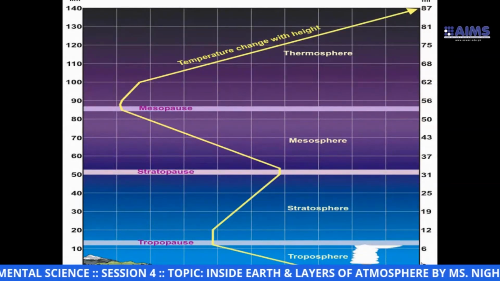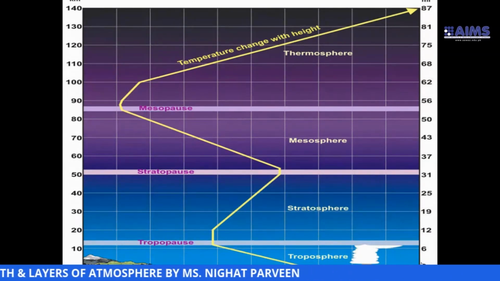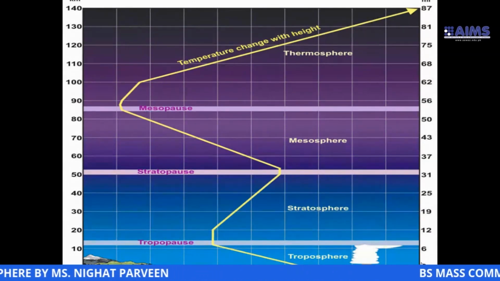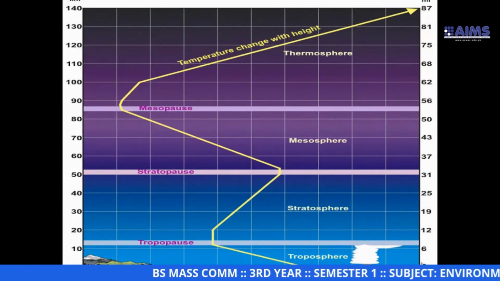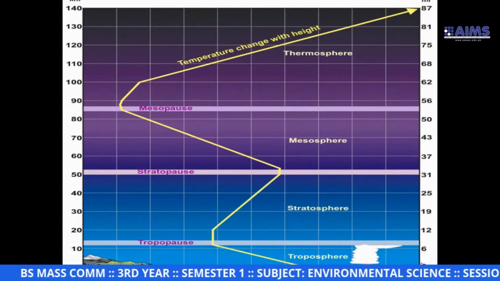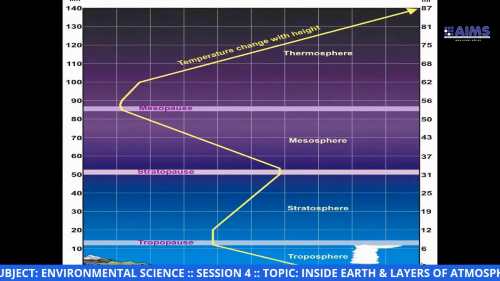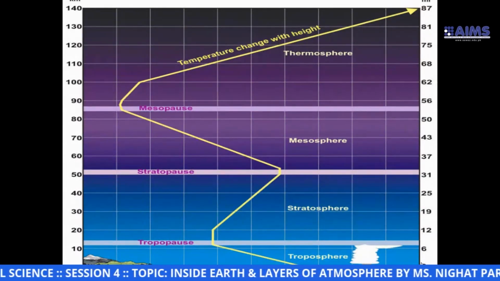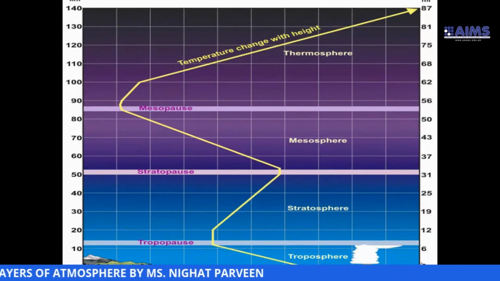I think this is the easiest way to name the boundary. Between troposphere and stratosphere, there is a boundary called tropopause. Between stratosphere and mesosphere, there is a boundary named stratopause. Between mesosphere and thermosphere, there is a boundary called mesopause. So see, only "pause" you have to add.